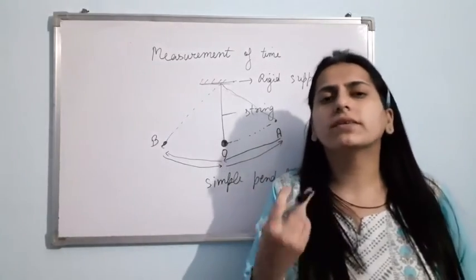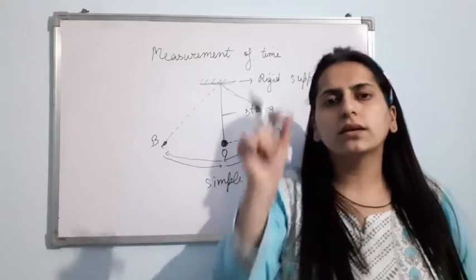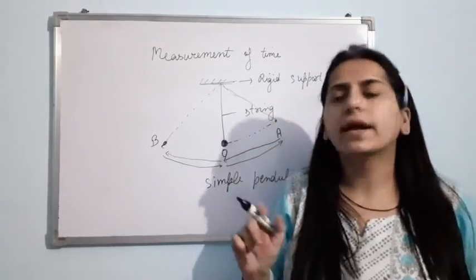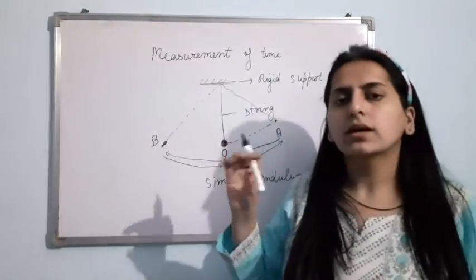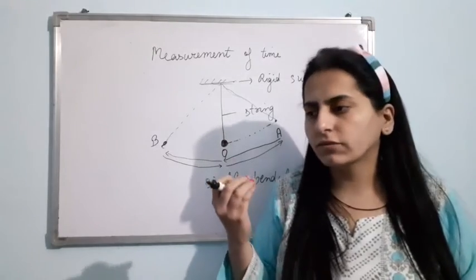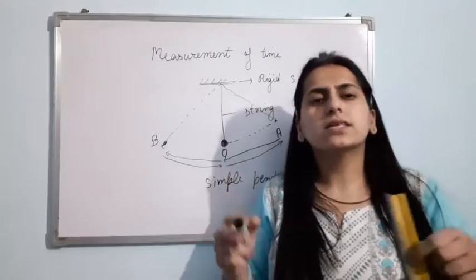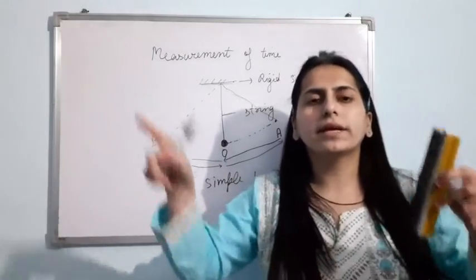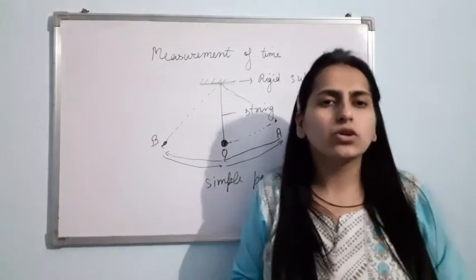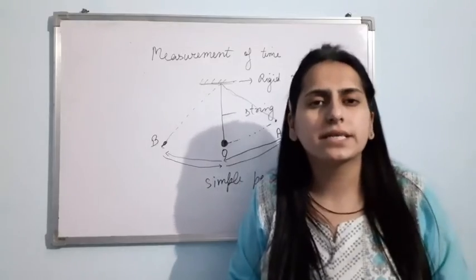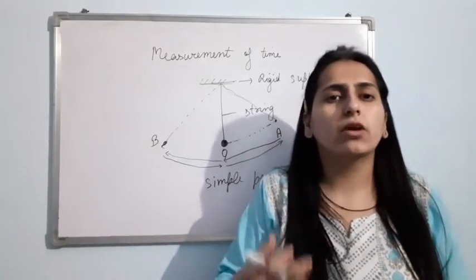You can do this activity in your house also. Just take a thread, take a string, and at the edge of this string, just tie any kind of stone. Then just hold it in your hand and rotate it freely. That is periodic motion, the motion that is repeating itself after a fixed interval of time.